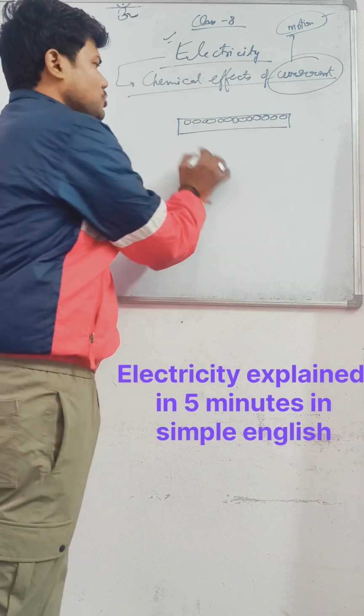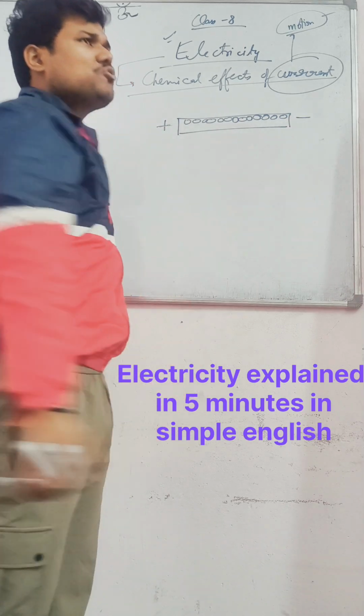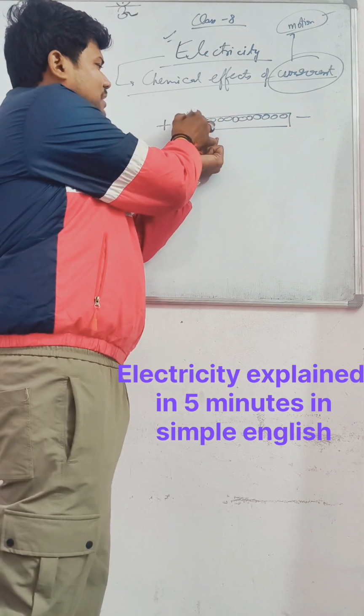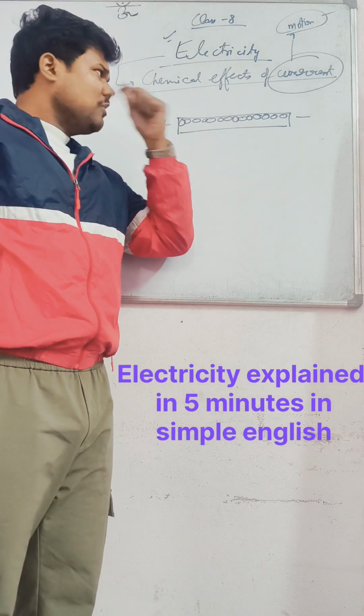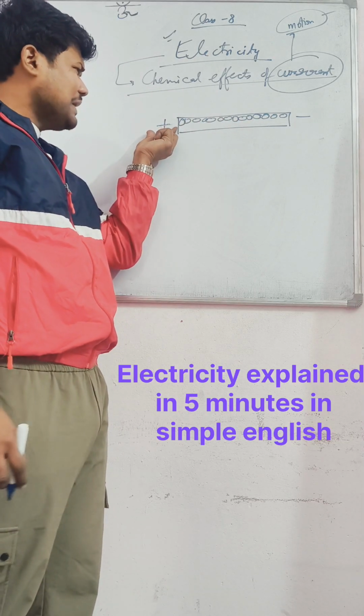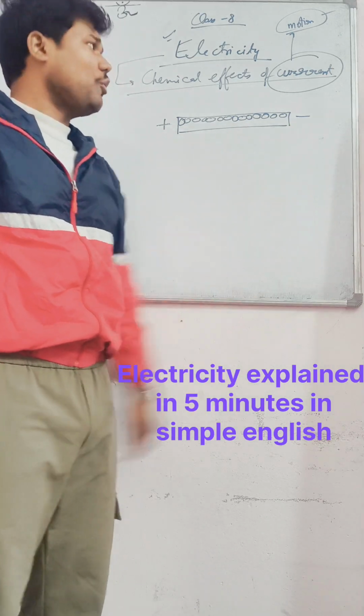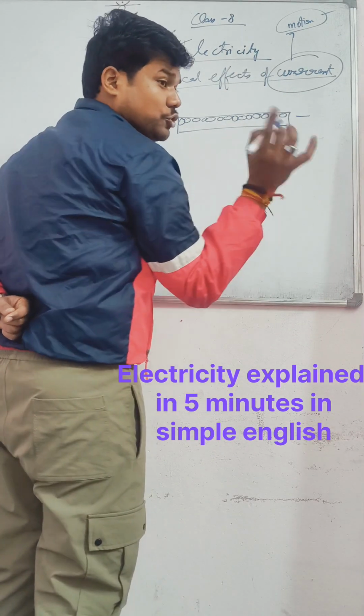Whenever we apply some voltage, for example, if we apply a battery, suppose this is a positive terminal, this is a negative terminal. So what happens? This iron wire or steel wire or copper wire is fully made up of atoms. On one terminal there is a positive charge, and the other terminal is negative. First of all, you should know about the electrons.